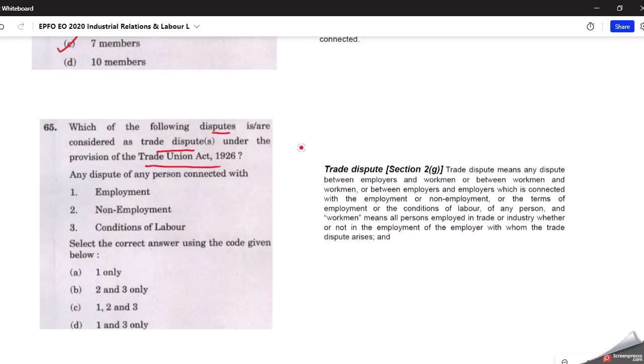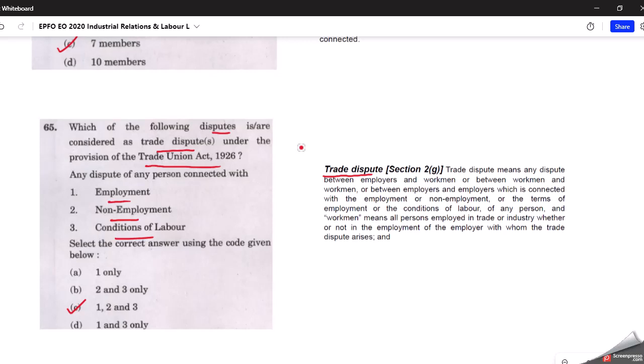So any dispute of any person connected with... So some person is having a dispute, and that dispute is connected with, it can be connected with employment, or it can be with regard to non-employment as well, or conditions of labor. So all three are correct here, 1, 2, and 3. So if you observe this screenshot regarding trade dispute, it is given in the Trade Unions Act 1926.